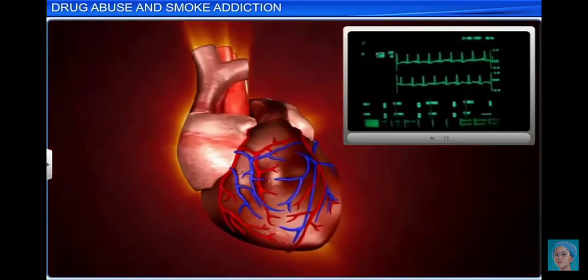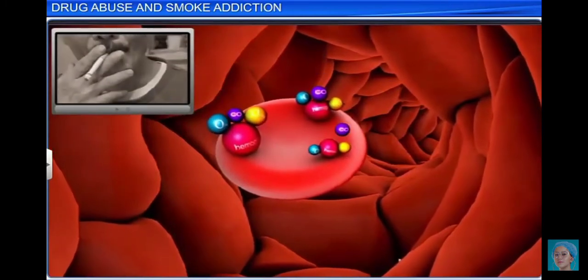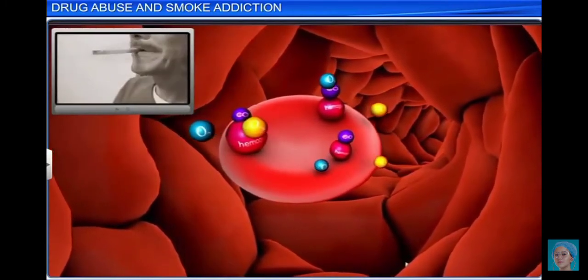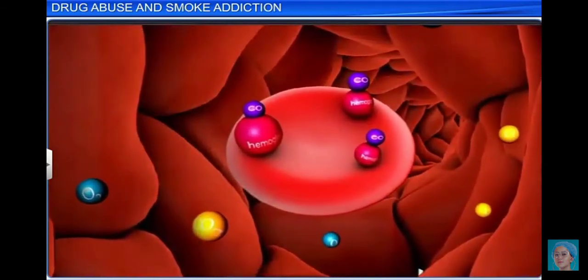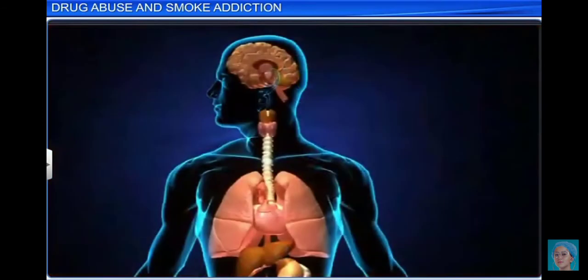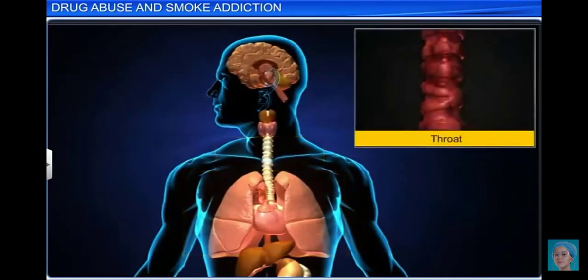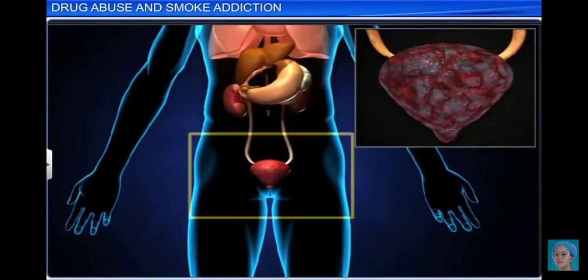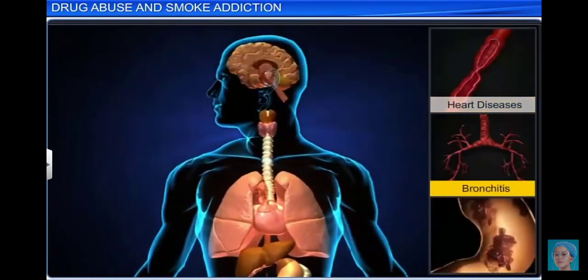Smoking tobacco also increases carbon monoxide, or CO, in the blood, thereby reducing the content of heme-bound oxygen and causing an oxygen deficiency in the body. Smoking also causes lung, throat, and urinary bladder cancers, other than causing coronary heart diseases, bronchitis, emphysema, and gastric ulcers.